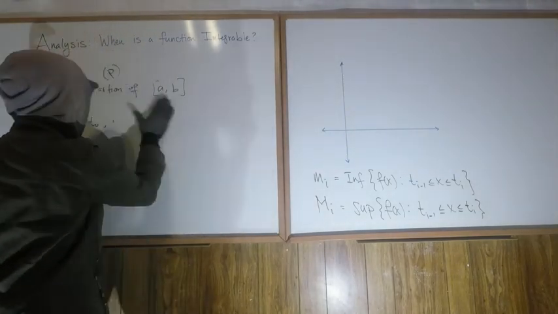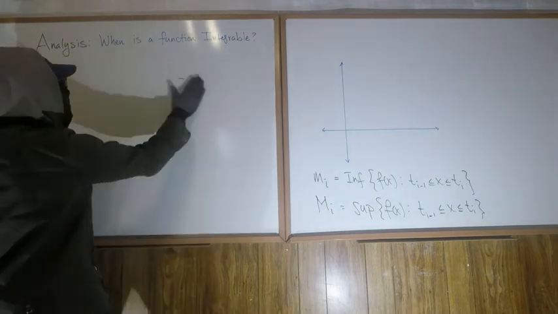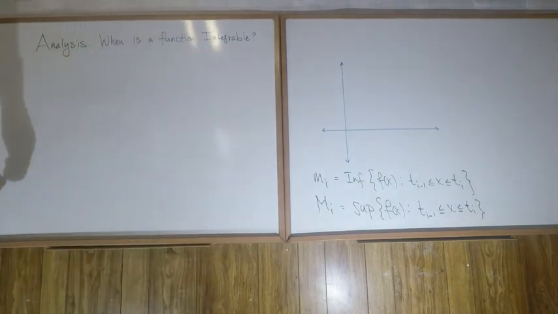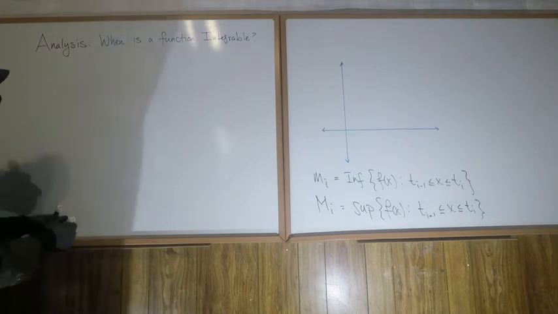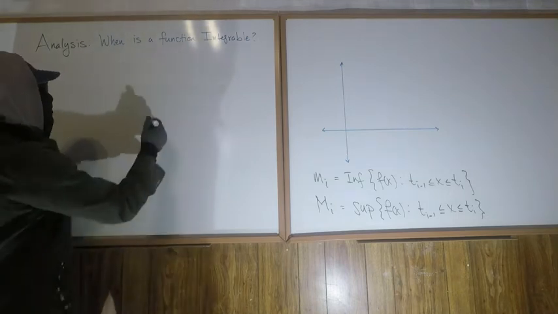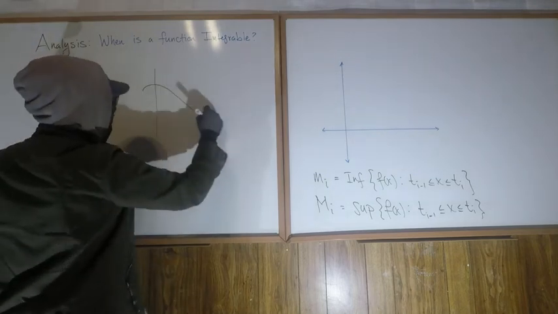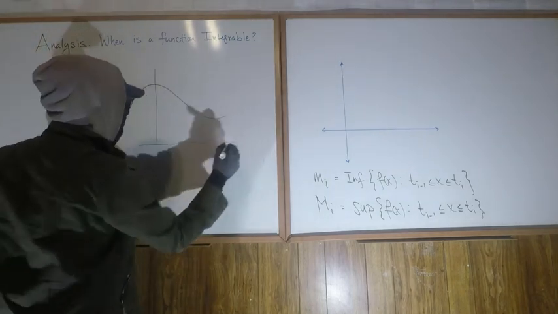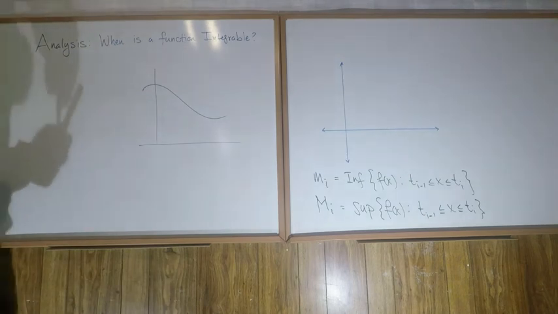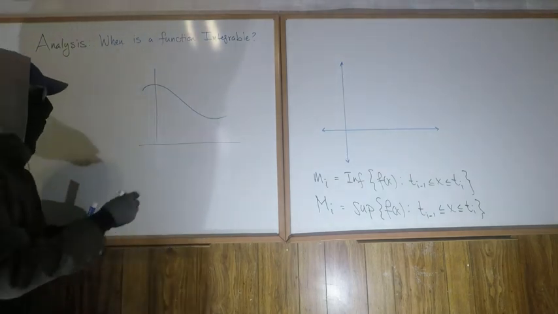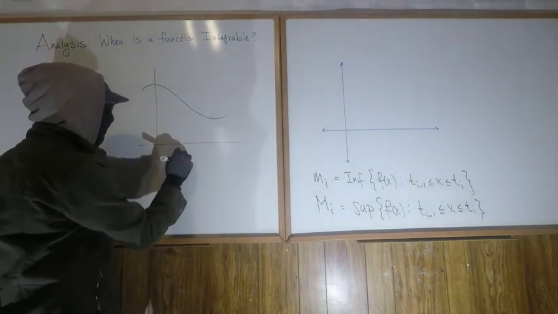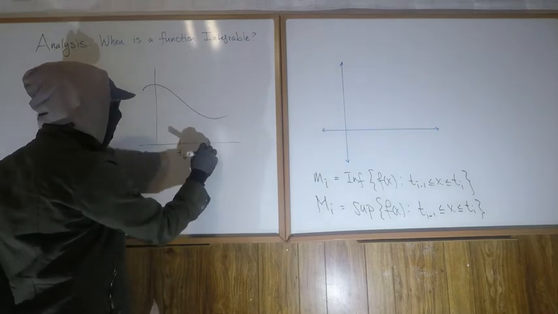Let's do that. So here it goes. If your function is a decreasing function, let's take a function that looks like this, and this is the x-axis and the y-axis. And we take some t sub i minus 1 here, and then some t sub i.